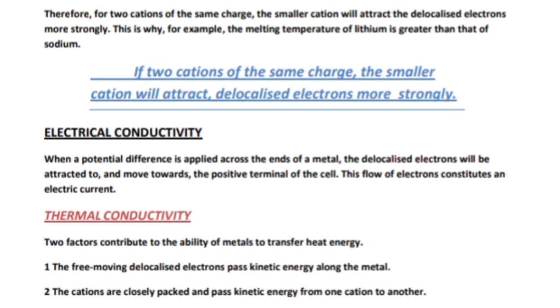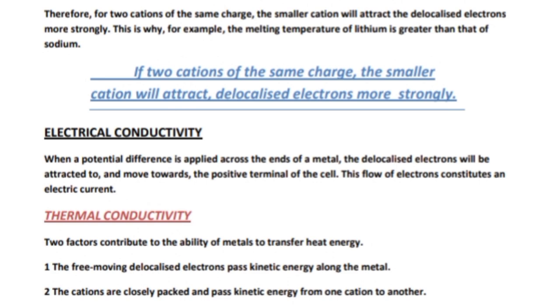Likewise, there is thermal conductivity. Two factors contribute to the ability of metals to transfer heat energy. The free-moving delocalized electrons pass the kinetic energy along the metal. The faster the electrons are moving, the greater the kinetic energy will be, because kinetic energy is simply the movement of electrons. If the electrons are moving with greater speed, they carry a bigger amount of kinetic energy.